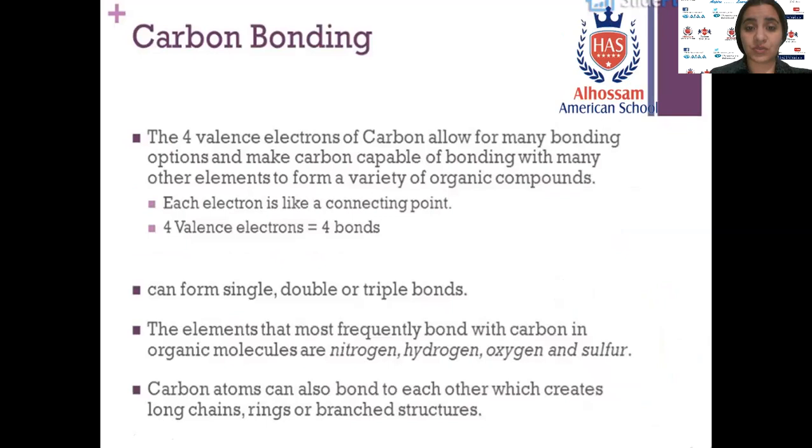So the 4 valence electrons in this outer shell, consider each electron a point to join to form another bond with, for example, hydrogen. Each electron is like a connecting point. So we have 4 valence electrons, we have 4 bonds. Each carbon in any organic compound must be surrounded by 4 bonds, whatever they are, single, double, triple. It must have 4 bonds around any carbon atom.